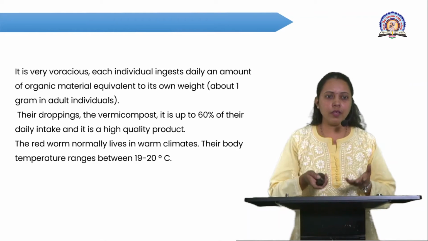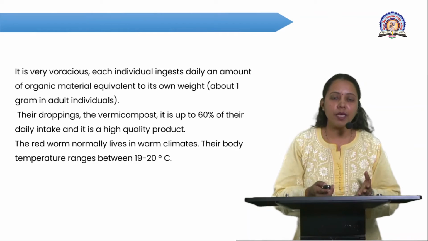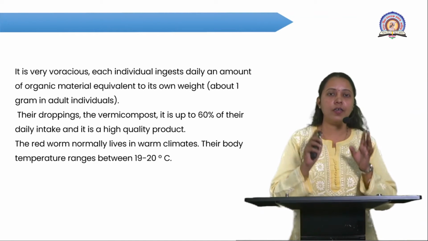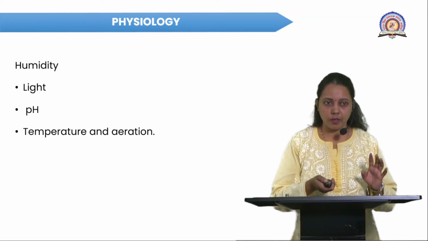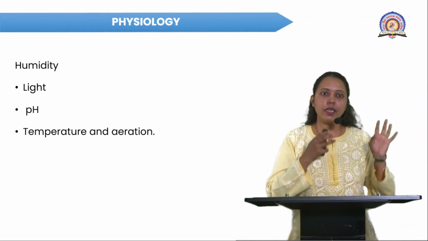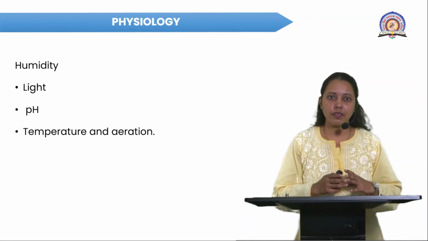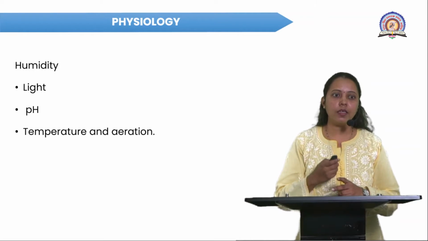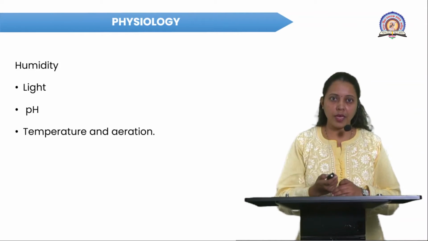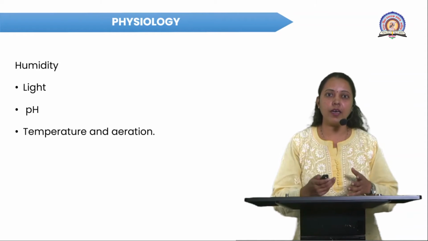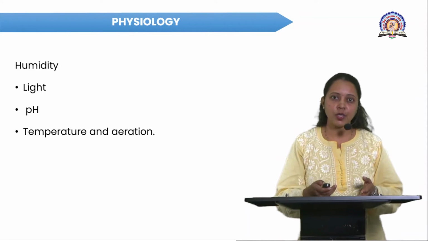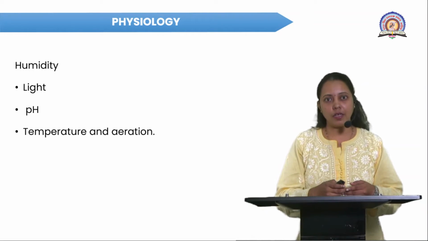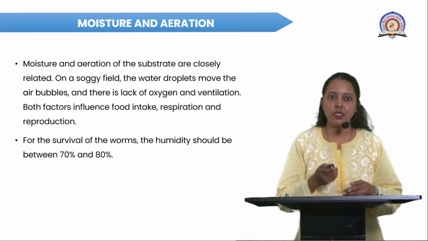The red worm normally lives in warm climates, and its body temperature ranges from 19 to 20 degrees centigrade. This is what concerns its life cycle. Now we can discuss its physiology, which includes humidity, light, and pH. A certain pH is required for their development, reproduction, and respiration. After that, temperature and area. Again, we will discuss these points one by one.